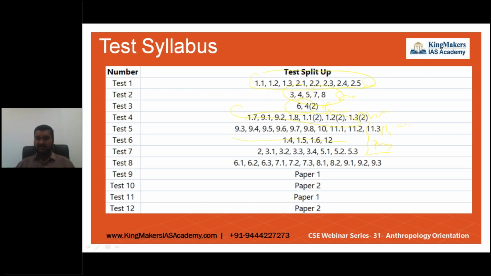Then we are jumping into paper 2. This is Indian anthropology, and then this is tribal. So this is what we're going to do, and you'll be having 8 split tests, and you'll be having 2 full paper tests. Okay, so this is how I've designed the syllabus. The dates of the tests and all will be defined in detail while we are doing the course.